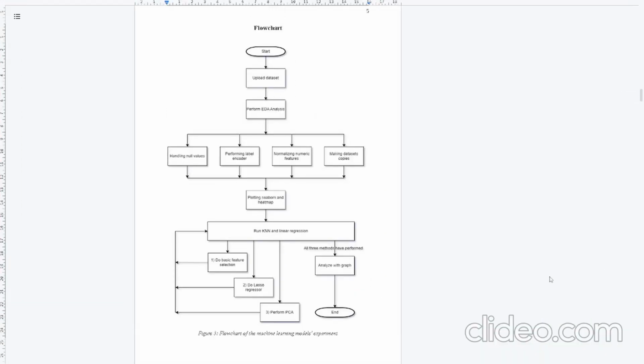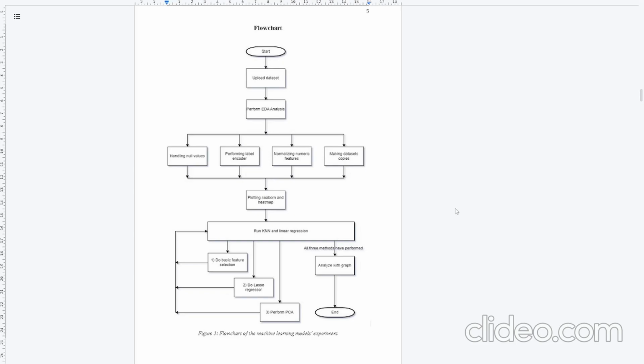So now I will explain how this flowchart works. This flowchart shows the steps involved in analyzing our dataset, which is the life expectancy dataset. So it covers data pre-processing, EDA, model evaluation, and comparison to predict.